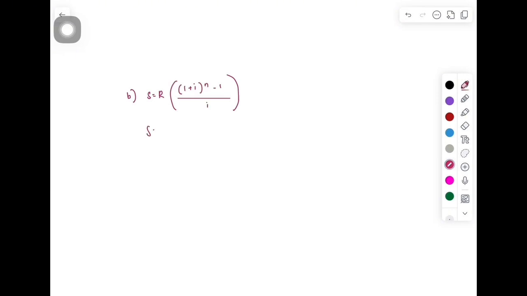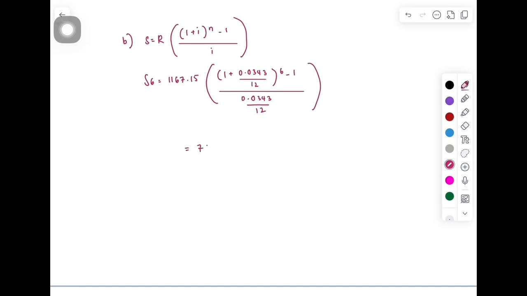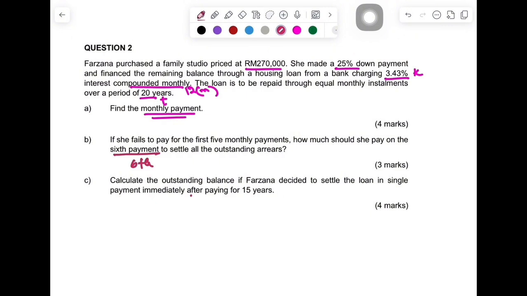So S6 equals 1,167.50 times ((1 plus 0.0343 divided by 12) to the power of 6 minus 1) over 0.0343 divided by 12. After calculating all the amounts, the answer is 7,053.13.